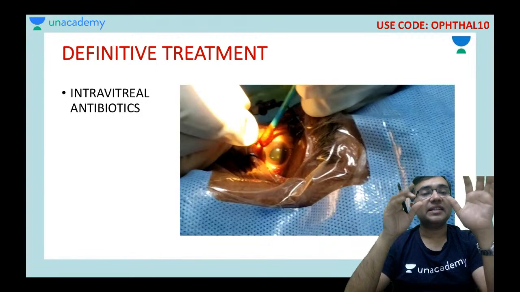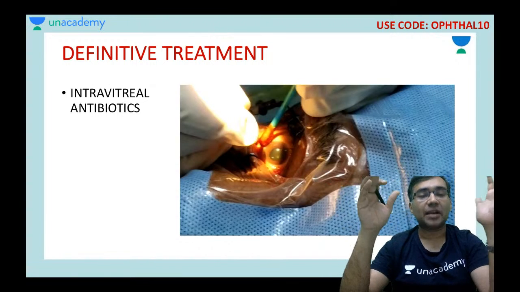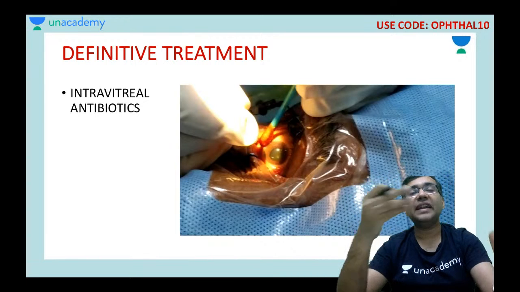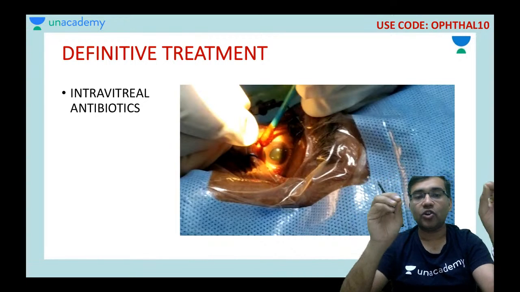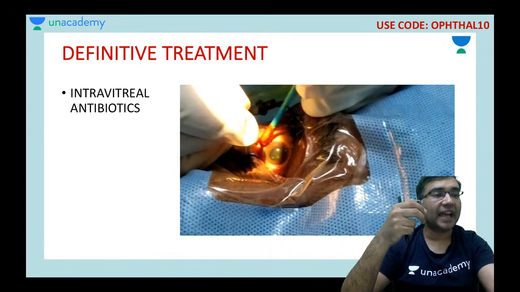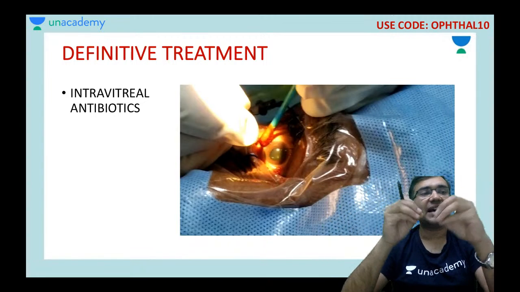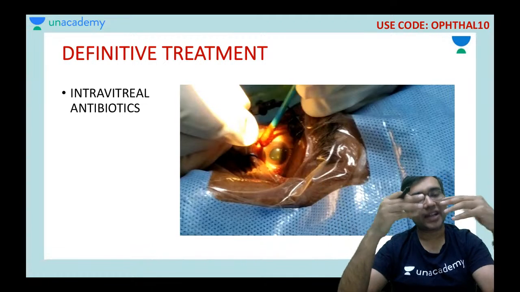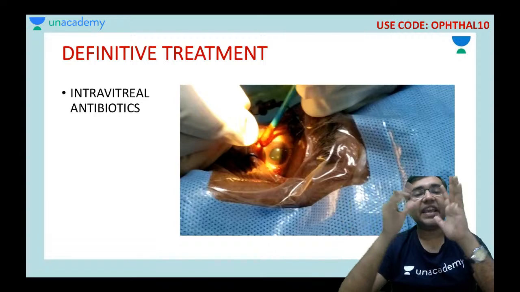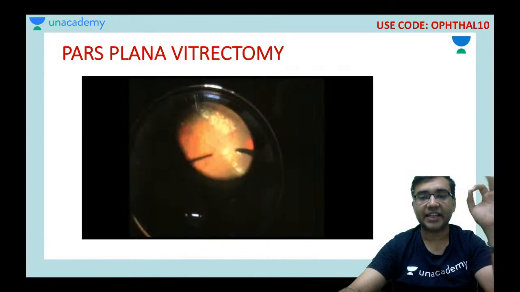Okay, so that the definitive area where the microbes are basically replicating again and again, where even my fortified antibiotics are not basically reaching, there we can remove the whole of the vitreous like we do in a retinal detachment. And after removing the whole vitreous, I put an oil or I put a gas there so that the area where the microbes are basically replicating is taken care of.